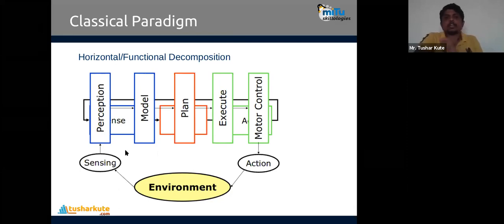They also contain perception and modeling, in terms of first sensing, then planning, then executing. Before actually performing the action, act contains two parts: execution and motor control also. Execution alone is not required, controlling our motor is also performed here. It's called vertical functional decomposition.